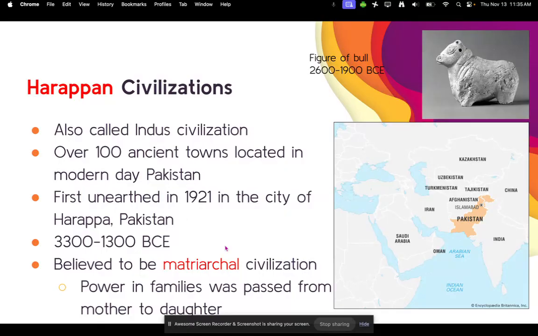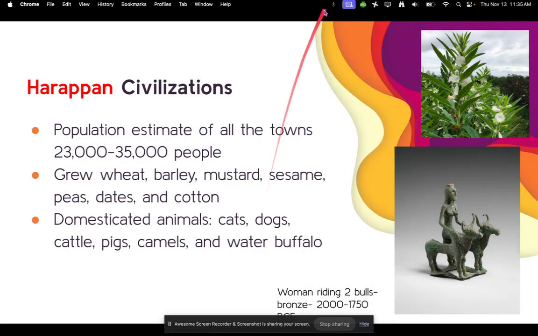And it was believed to be actually a matriarchal society, meaning that the powers and families were passed from mother to daughter. So the population estimated in all the towns would be about 23,000 to 35,000 people. They would grow things such as wheat and barley, mustard, sesame, peas, dates, and cotton as well. They would domesticate animals such as cats, dogs, cattle, like you can see here in this statue, pigs, camels, and water buffalo.